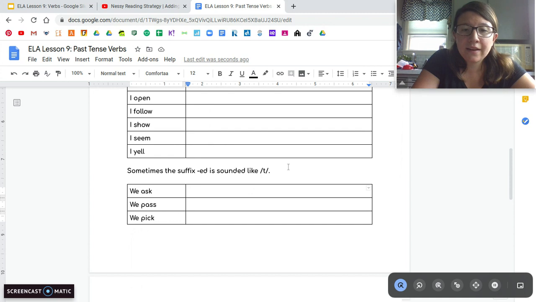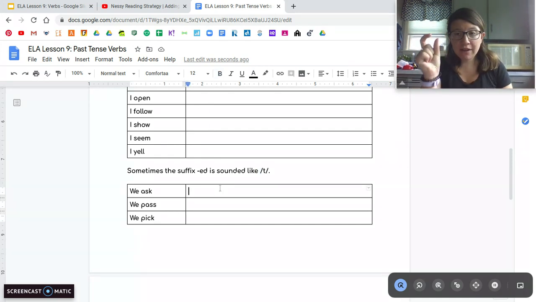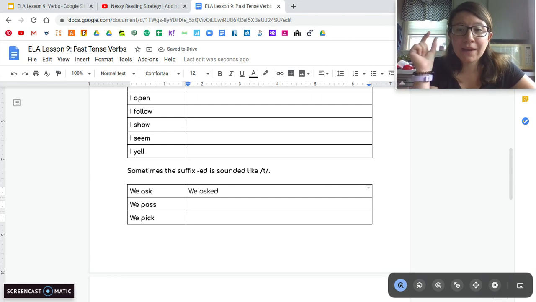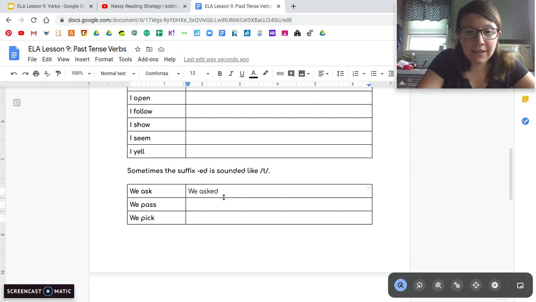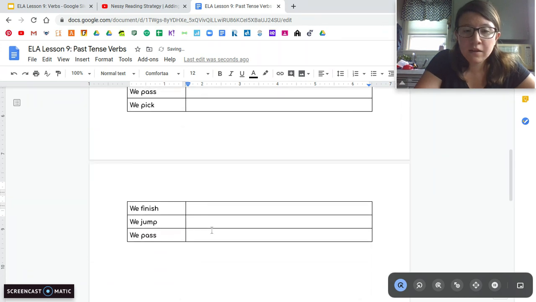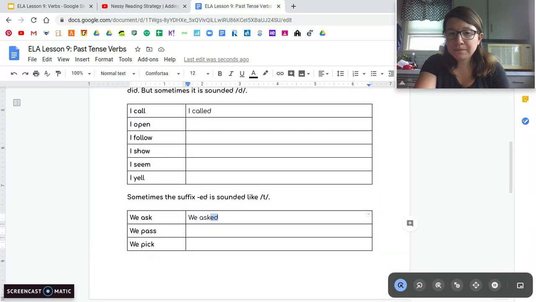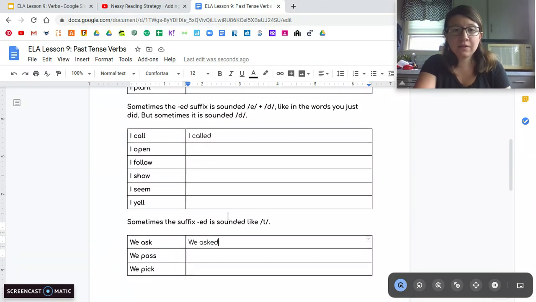And then this last set, the ed at the end is going to sound like t. Again, still need to write the ed, but it's going to sound like a t. So you're going to change we ask, send it into the past, and write we asked. Even though it makes the t sound, you still have to have the ed past tense marker right there. Okay? There's about 6 of them for each different sound.